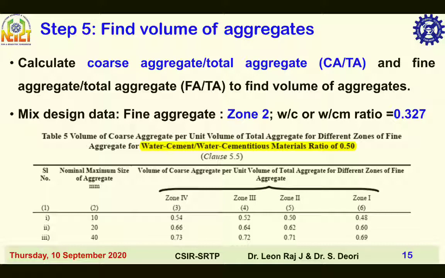Therefore, Ca by Ta ratios of other water cement ratios need to be interpolated as per guidance of the IS 10262-2019 code. Fine aggregate classified in zone 2 with the maximum nominal size of aggregate is shown here.